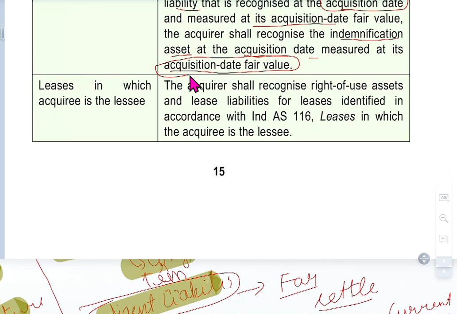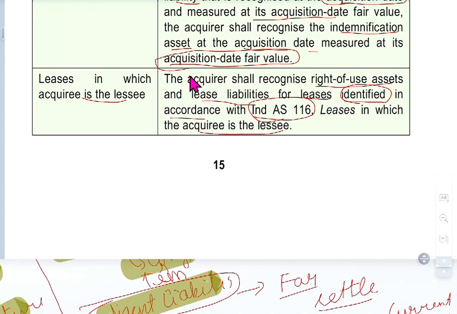Leases in which the acquiree is a lessee. The acquirer shall recognize a right-of-use asset and lease liability for leases identified in accordance with Ind AS 116. So when the company is acquiring something, it may be in a rented, leased building. Then after the acquisition, the acquirer becomes the lessee.